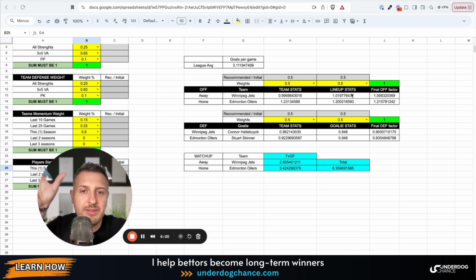Because, as I said, we have team statistics. We have also all the lineups, where for every single player I project how many minutes he will play, and then how many expected goals each player will contribute to the team. And this is all together in one thing. And then you can say, okay, I will just look at the lineups. This is maybe good at the start of the season if you want to use this season or last season statistics only from players, okay, because there could be trades.